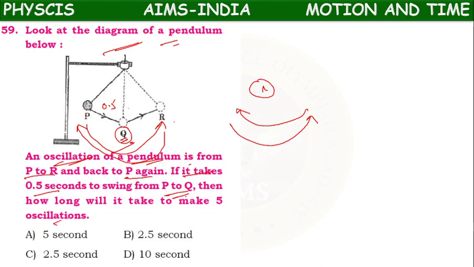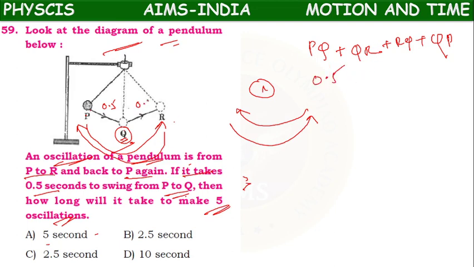Now the question is, how much time will it take for 5 oscillations? One complete oscillation means how much? P to Q, Q to R, again R to Q, plus again Q to P. This is one complete oscillation. For P to Q, it has taken 0.5.